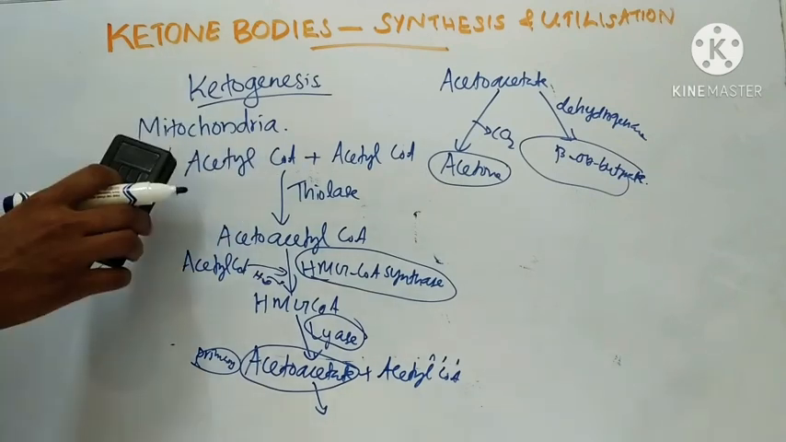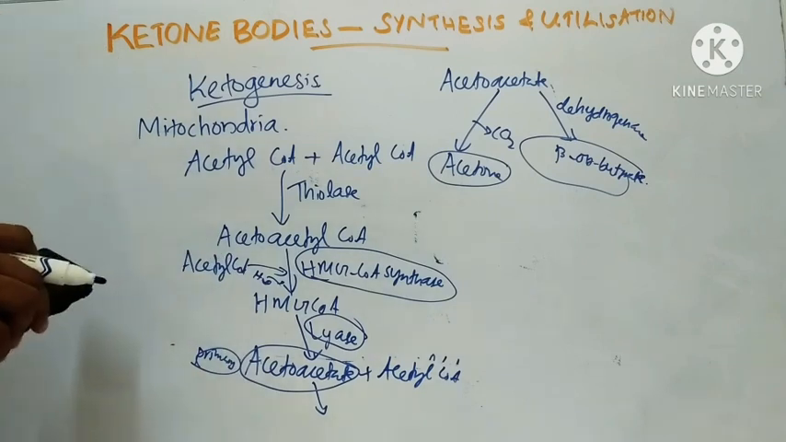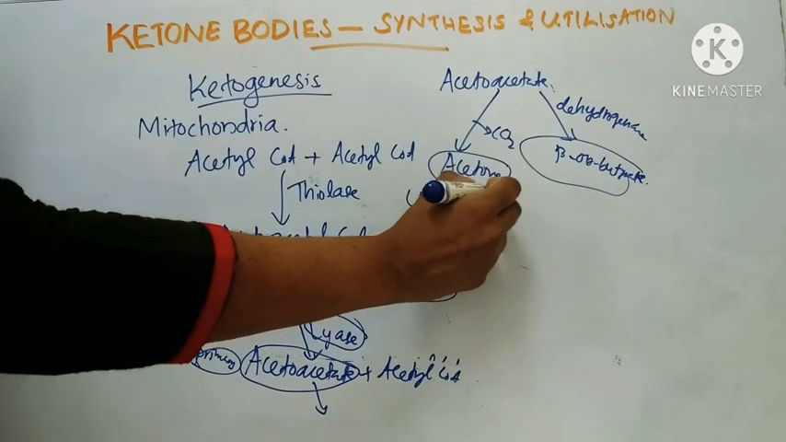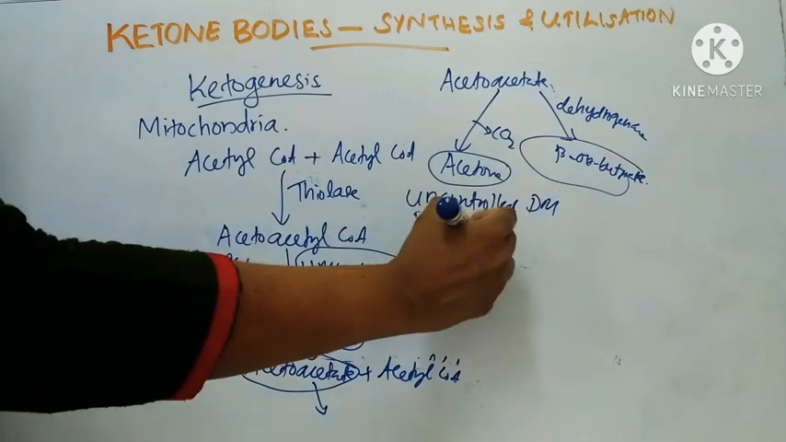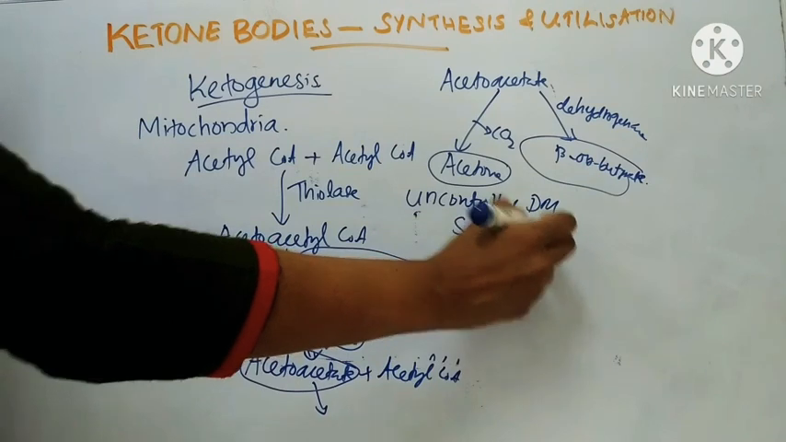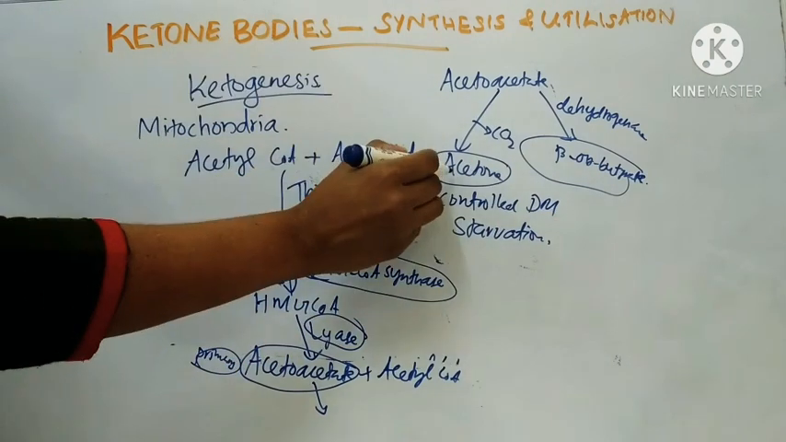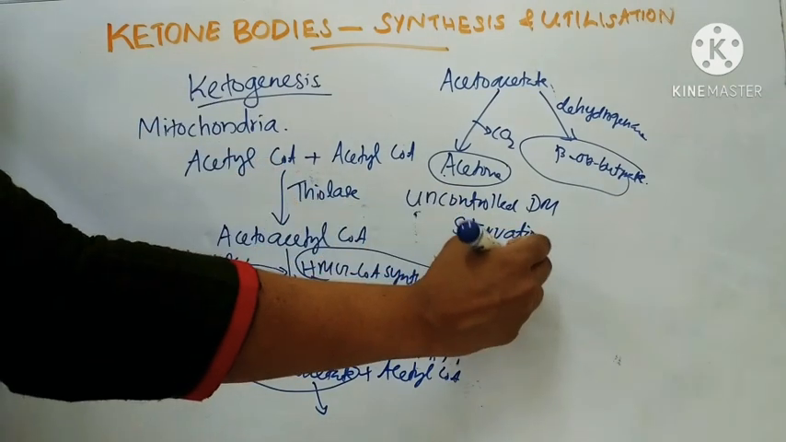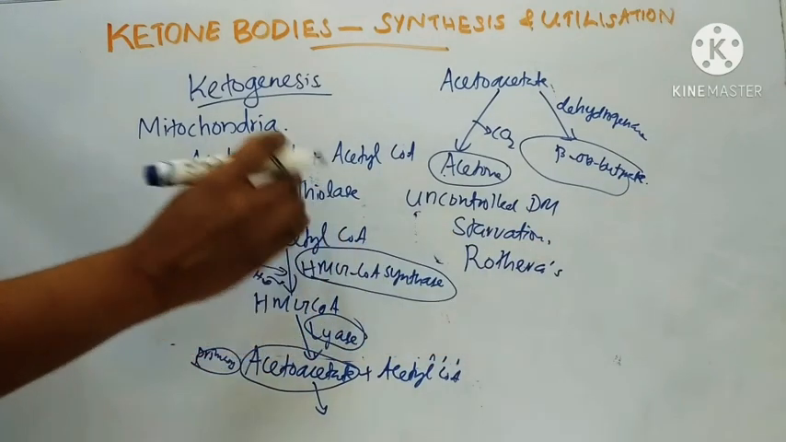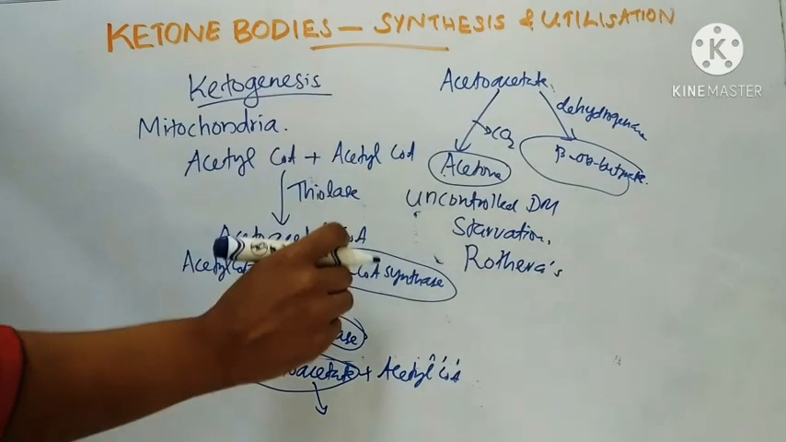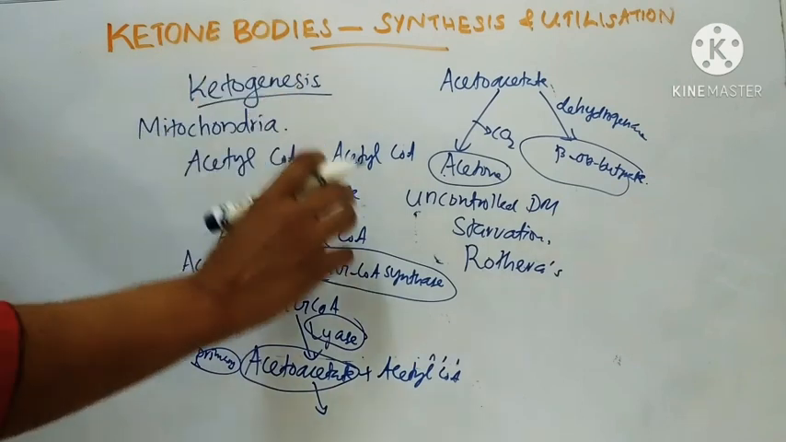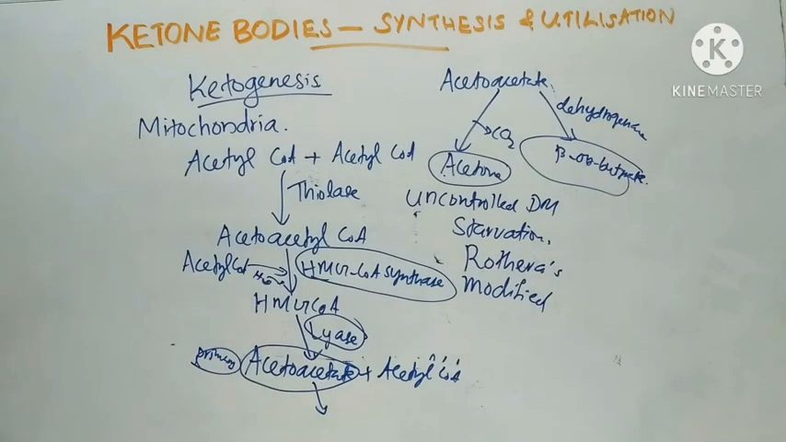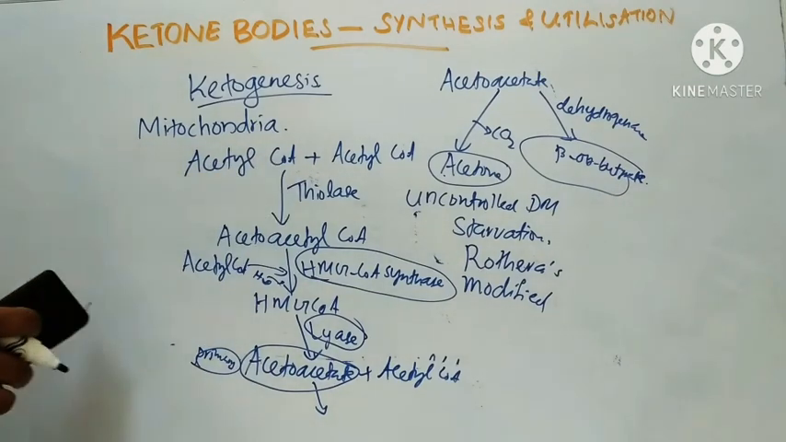This ketogenesis is increased in uncontrolled diabetes mellitus and in starvation. Then acetone and acetoacetate are detected in urine by Rothera's test. Beta hydroxybutyrate is not detected by Rothera's test. It is detected by modified Rothera's test. So that is about the synthesis of these ketone bodies.